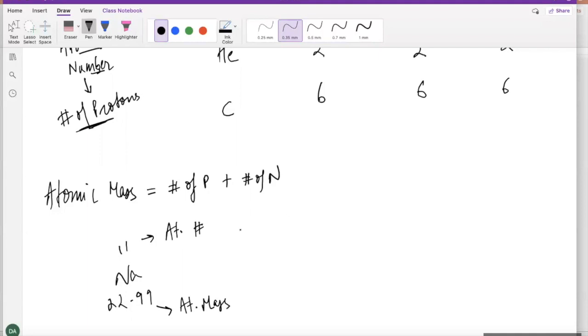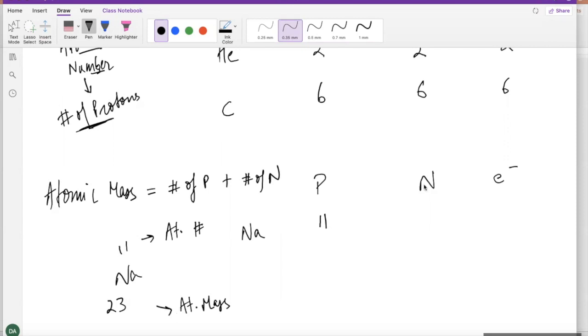Okay, so for sodium, if you try to answer the same question, how many protons it has, how many neutrons it has, and how many electrons it has, sodium, Na, has 11 protons. How many neutrons does it have? What do we do for that, guys? First of all, when you see the number 22.99, you must round this off to 23. So instead of using 22.99, we're going to use 23 only for this chapter, guys. Later on, we'll be using these full numbers, with the decimal places. But for right now, when you're counting protons, neutrons, electrons, we take whole numbers.